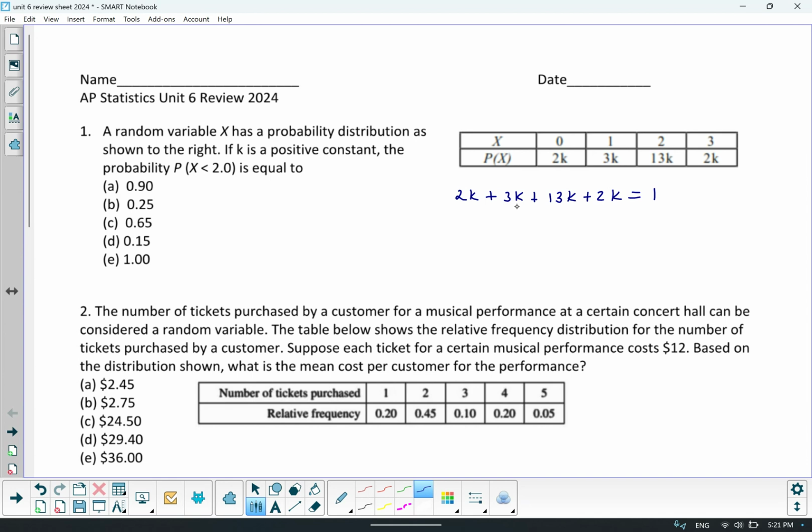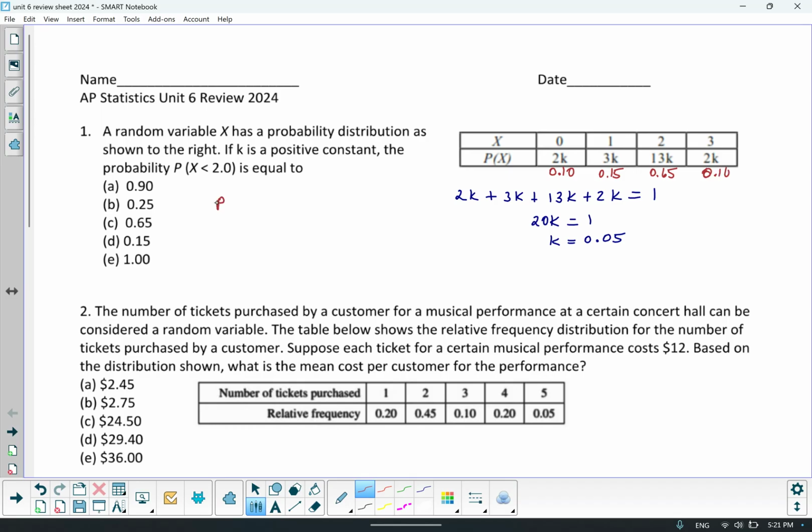So this is 5k plus 13k is 18k plus 2k is 20k. Divide both sides by 20. You have k equal to 0.05. And then now we can determine the probabilities. For 2k, that's 2 times 0.05 or 0.1. For 3k, that's 3 times 0.05 or 0.15. For 13k, 13 times 0.05 is 0.65, and 2 times k is 0.1.